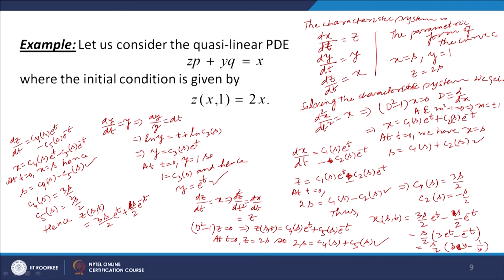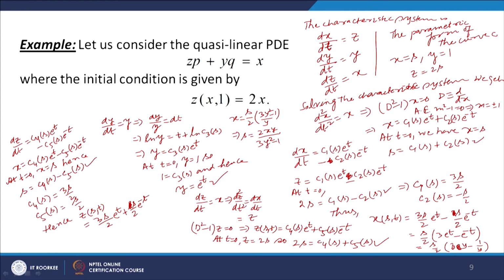Okay, and this gives you x is equal to s by 2 times 3y square minus 1 divided by y. So we can find s in terms of x and y here, s is equal to 2xy divided by 3y